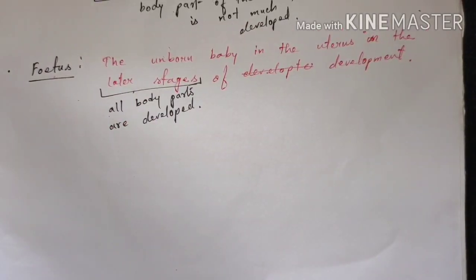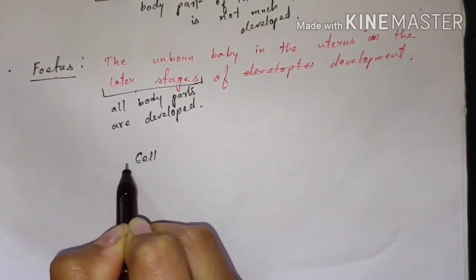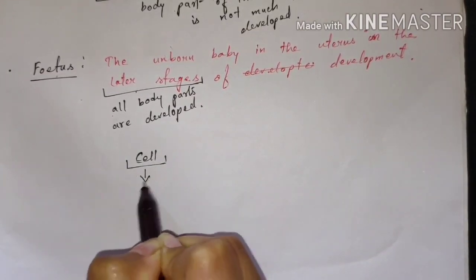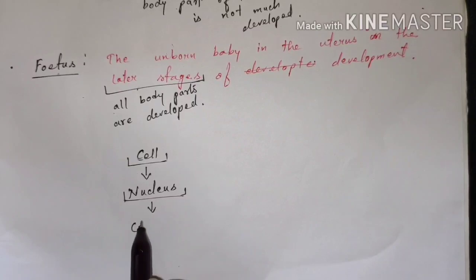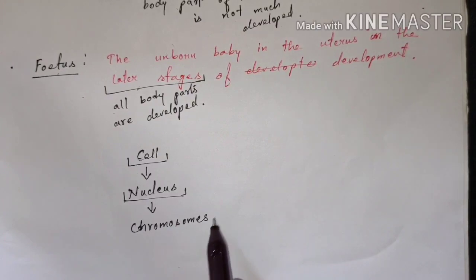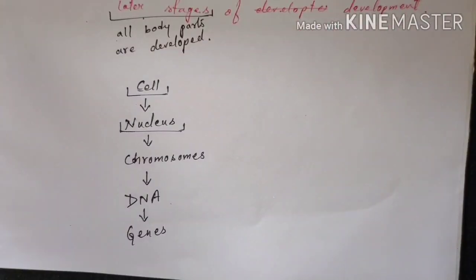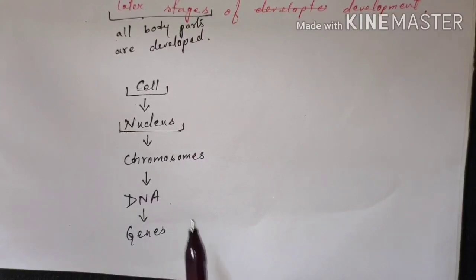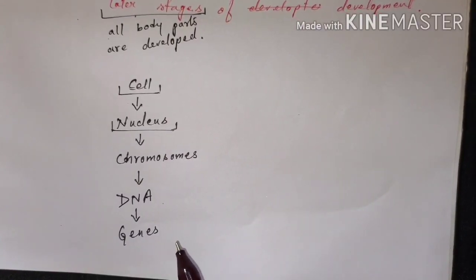Before studying the reproduction part, I want to give you a short knowledge about chromosomes. We all know that all organisms are made up of cells. Inside these cells there is the nucleus, and this nucleus contains the chromosomes. Chromosomes are nothing but thread-like substances which contain the DNA, and this DNA contains the genes. The genes are the hereditary units which carry the characteristics of the parent organism to the next generation, or we can say to the offspring.